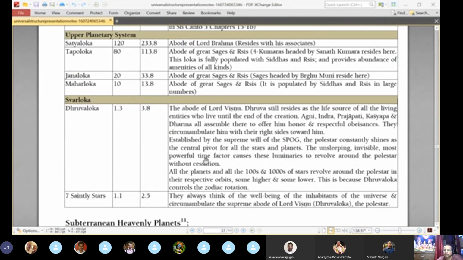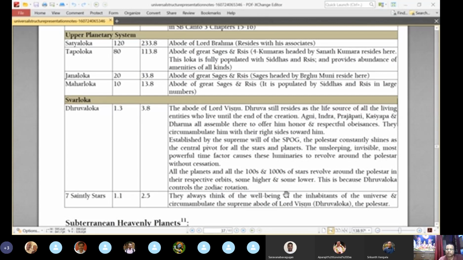All the planets and hundreds and thousands of stars revolve around the pole star in their respective orbits, some higher and some lower. This is because of Dhruvaloka controlled zodiac rotation. So this we have actually seen yesterday in detail, right? How the pole star is like the hub of all the luminaries, and when the pole star is rotating, all the luminaries also rotate along with that wheel.